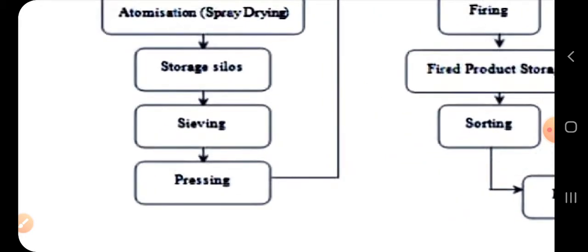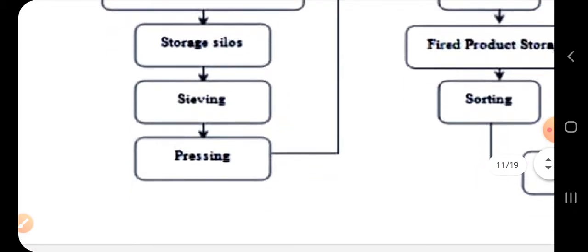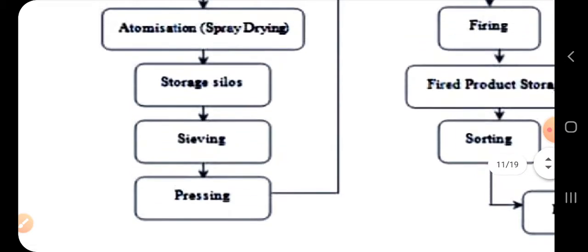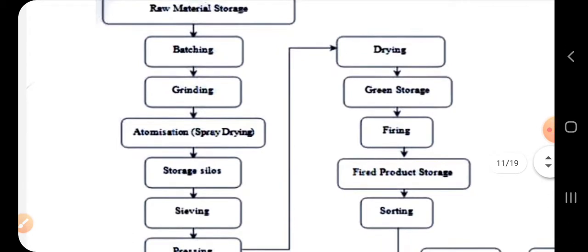These silos are stored before sieving. Sieving means passing it through different meshes. After that comes pressing, which is trying to bind it and give the ceramic its main binding and vitreous property.